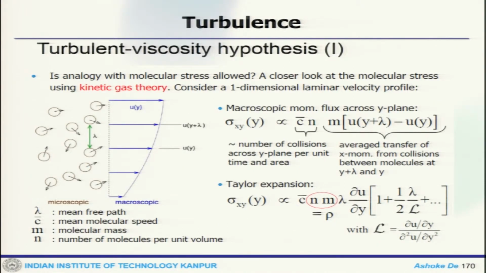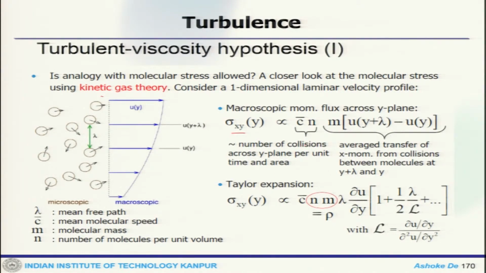Now, we can come to the hypothesis. In analogy with molecular stress, we take a closer look at the molecular level using kinetic gas theory. If you consider a one dimensional velocity profile, this is at the macroscopic level and this is what happens at the microscopic level, the molecules. The macroscopic momentum flux across this plane is sigma xy, which would be proportional to C n m.